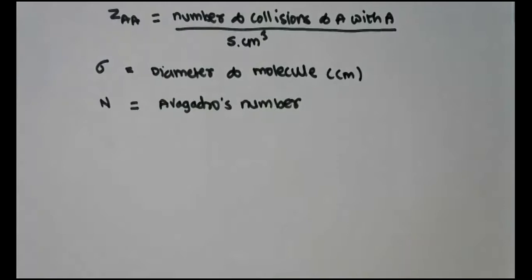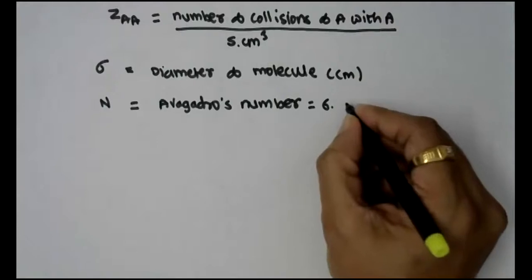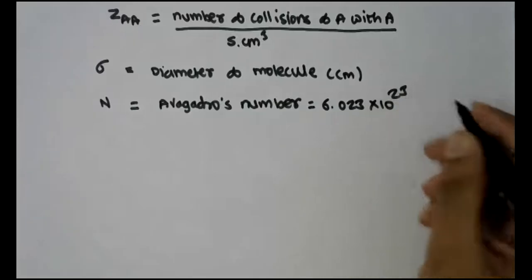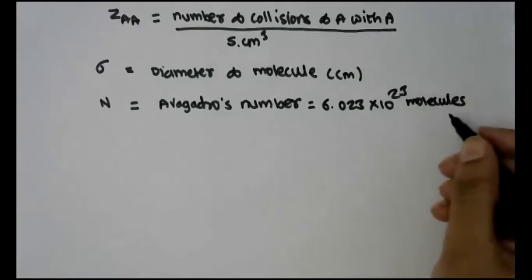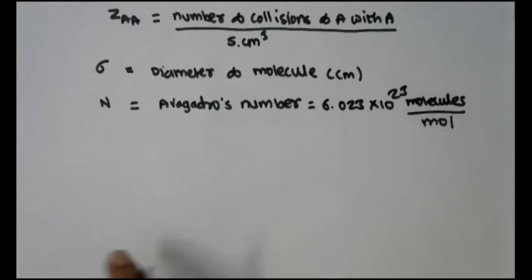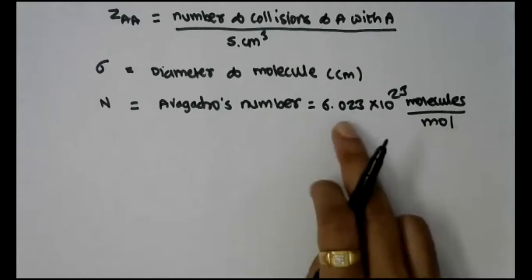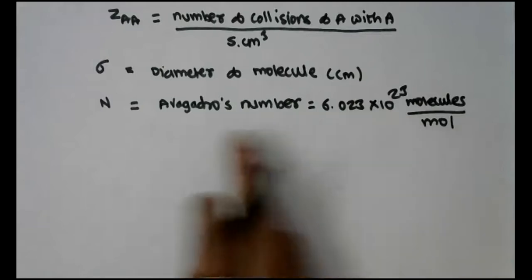You are aware that as per Avogadro's number, 1 mole of the gas consists of 6.023 into 10 raised to 23 molecules per mole. So in 1 mole of the gas, there are 6.023 into 10 raised to 23 molecules present.